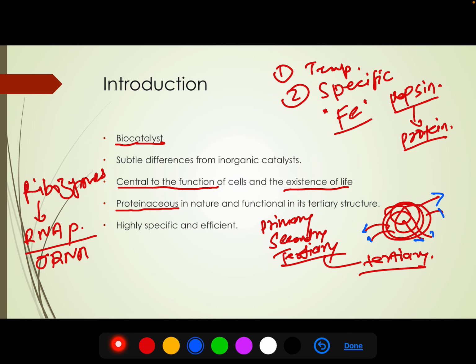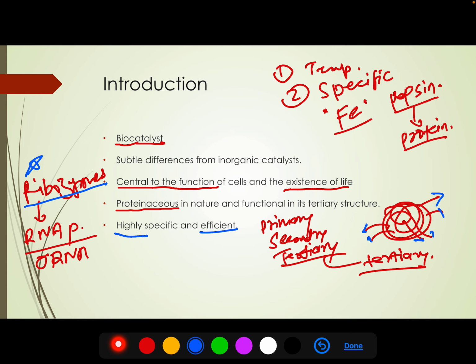So we now see that enzymes are proteinaceous in nature, but not all enzymes are proteinaceous. Some are made up of different chemicals with different chemical characteristics, such as ribozymes. This is very important. Enzymes are functional in their tertiary structure. And the last point, which I have already discussed, is that enzymes are highly specific and highly efficient.